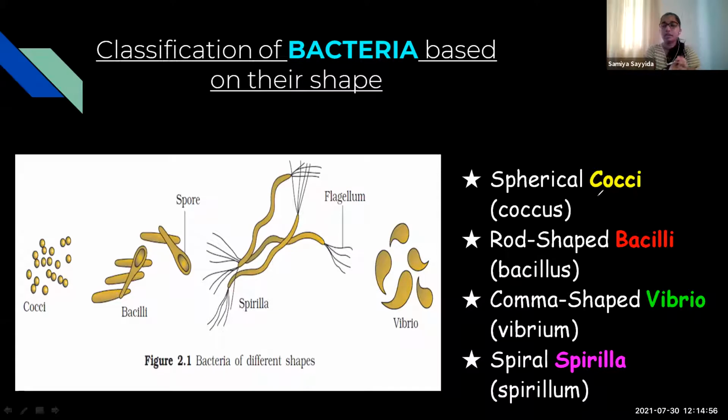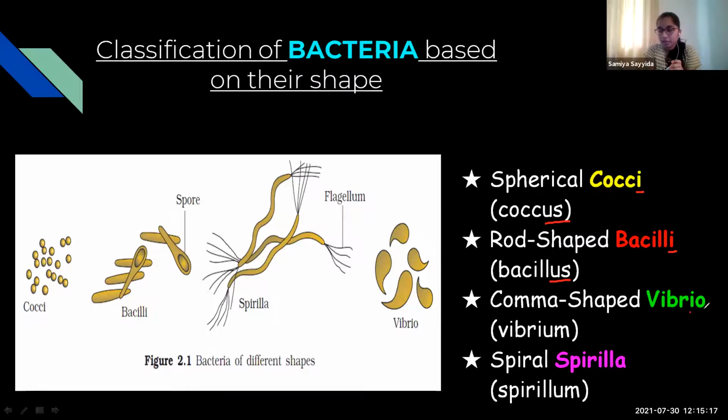Here you can see the singular names of these: cocci becomes coccus, bacilli becomes bacillus, vibrio becomes vibrium, and spirilla becomes spirillum. For the first two, cocci and bacilli, you replace the I and add US to get the singular name.